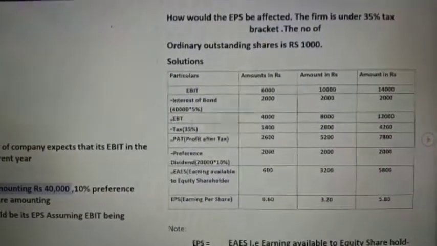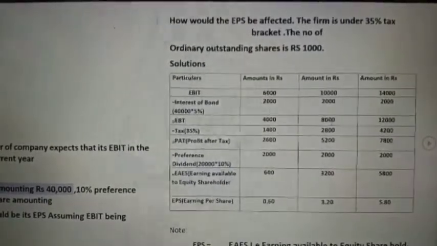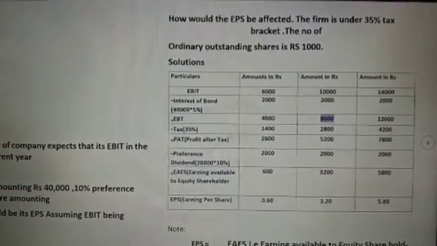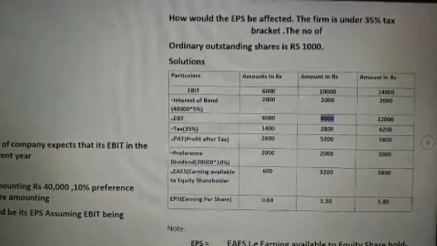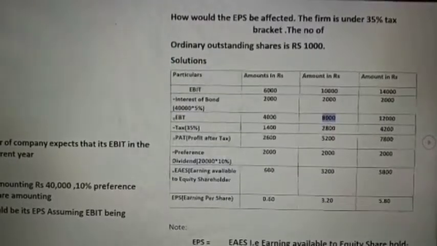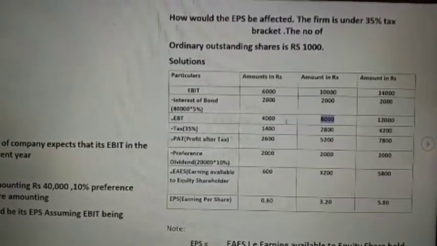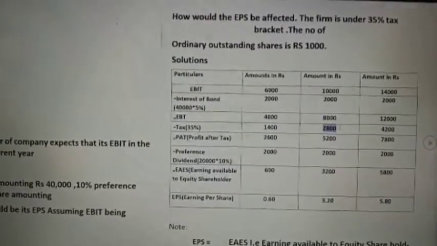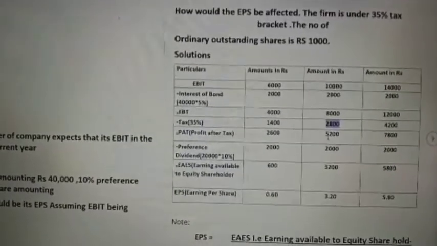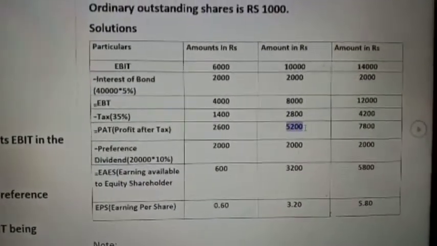Then 10,000 minus 2,000, we get EBT, that is 8,000. This is EBT, earning before tax. If we deduct tax at 35%, 35% of 8,000 is 2,800. The remaining amount is called PAT, or profit after tax. You must have studied it in your academics. So PAT here is 5,200.